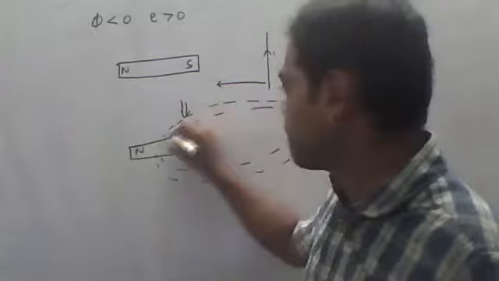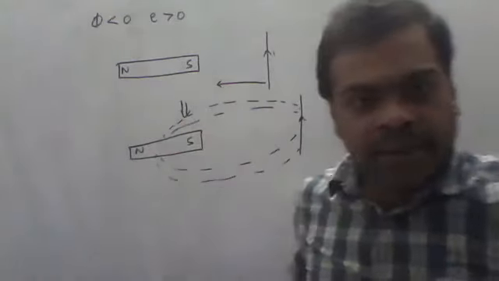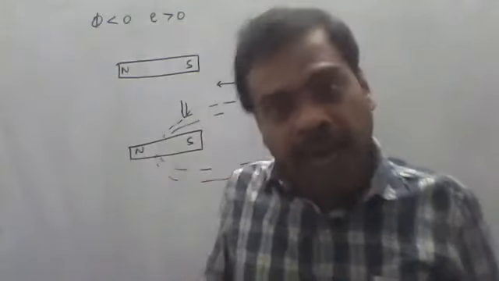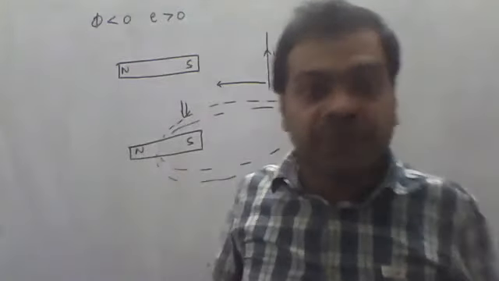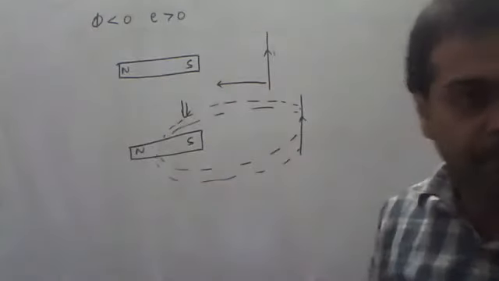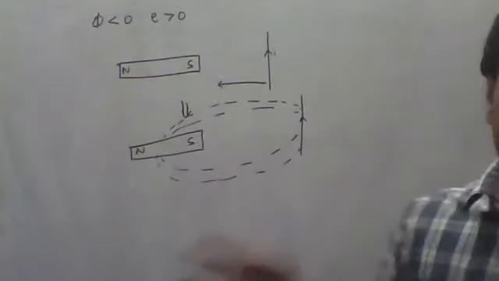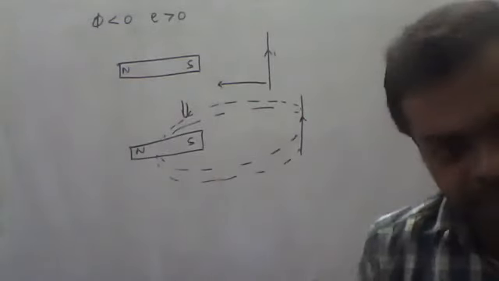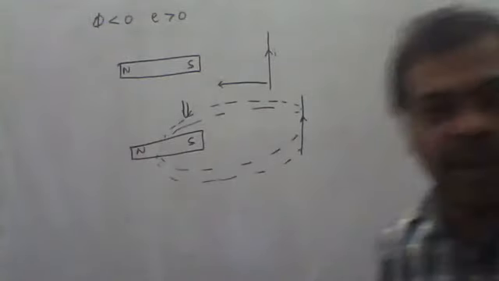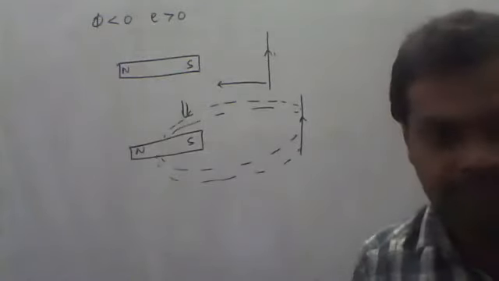Can I say? Right? That is, whenever the wire is near to the magnet, what will happen? More magnetic field lines from the wire will act on the magnet. Suppose the wire is far away from the magnet, then fewer magnetic field lines will act on the magnet. Is it right?